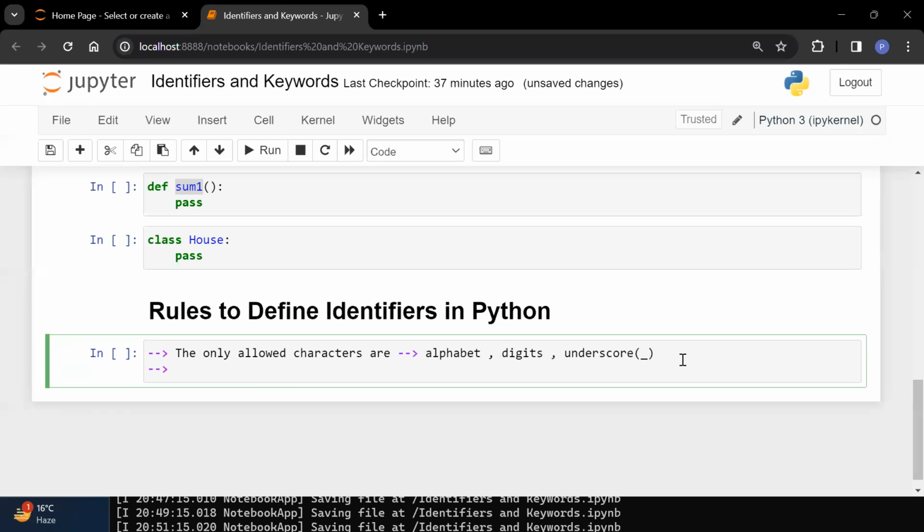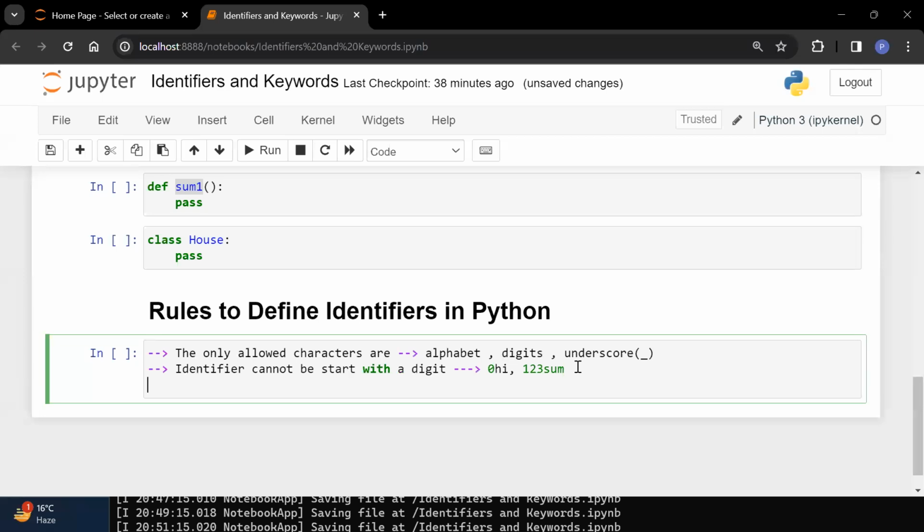Second rule. The second rule is what? Identifier cannot be start with a digit. So what is the meaning of this? You cannot create an identifier like hi. 0 is my digit. So your identifier cannot be start with that digit. For example, 1, 2, 3, sum. It is also wrong because your identifier name is started from 1, 2, 3, which is a number. You cannot use digits at the beginning of an identifier. That is your second rule.